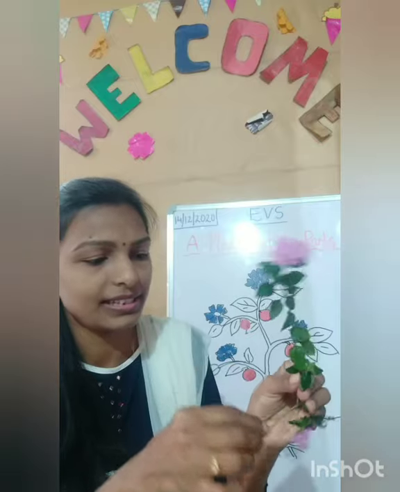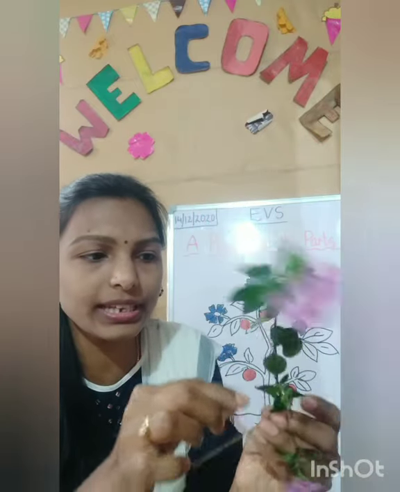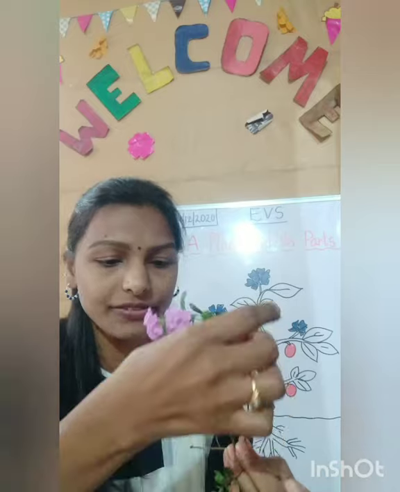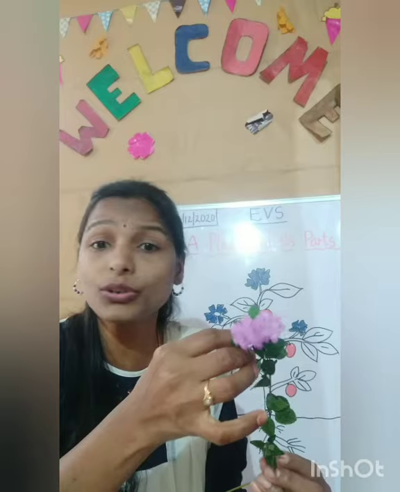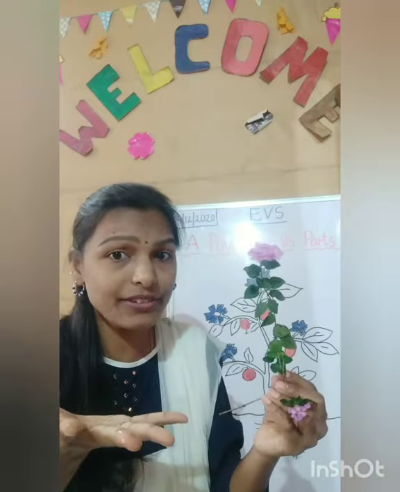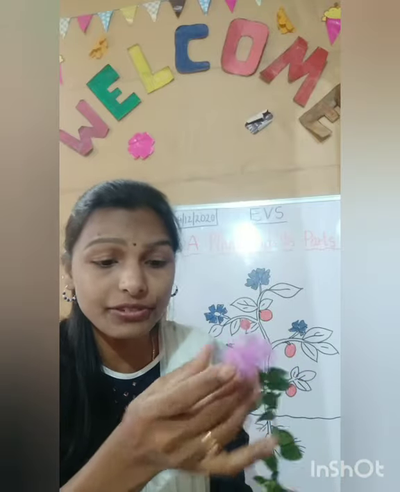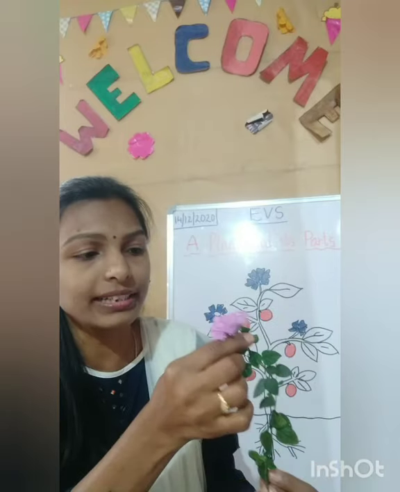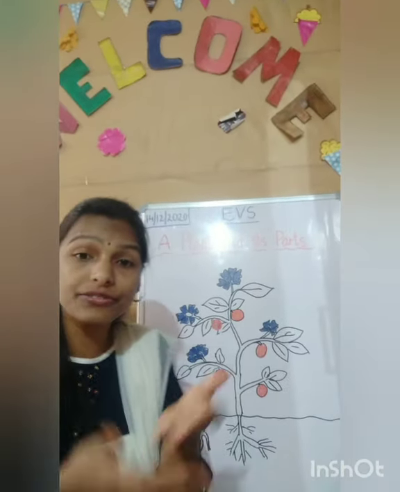Okay. So I have one more plant here. See? Here, this one is the root and this is the stem. See the leaves, and there are different types of leaves you will be observing, children. Whenever you are going out, just observe carefully. You will see small leaves, big leaves, even flowers also. See, they are different. This flower is yellow in color, right? And now this is purple in color. So there will be different colors, different types of flowers, and different types of leaves with different sizes.